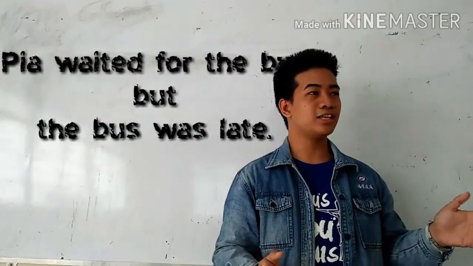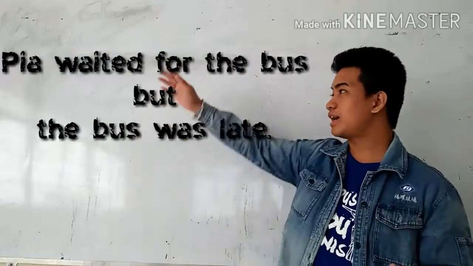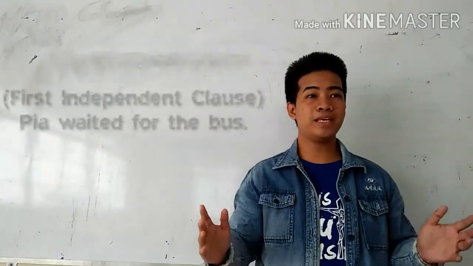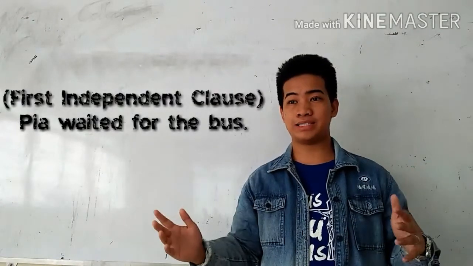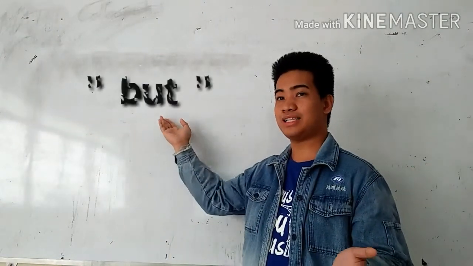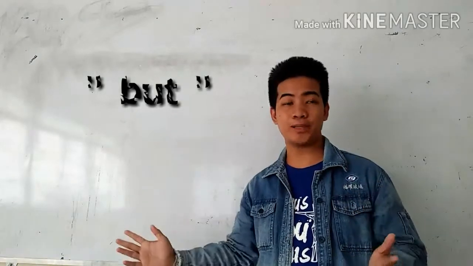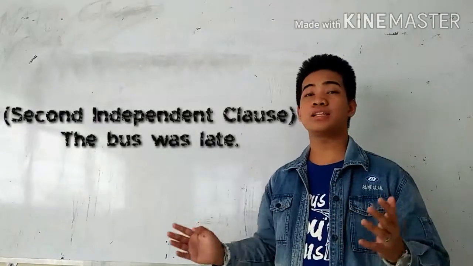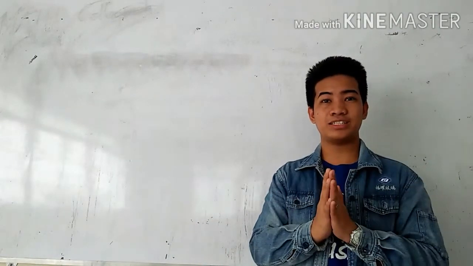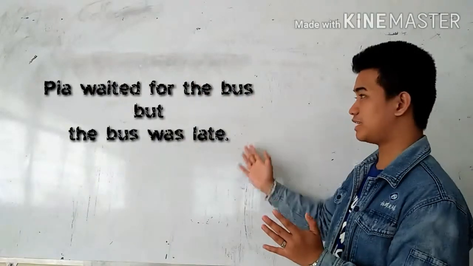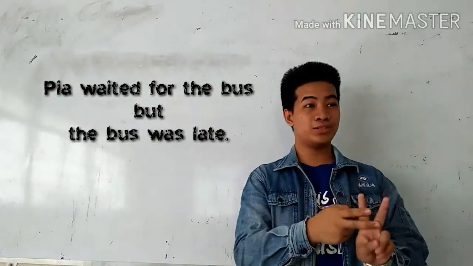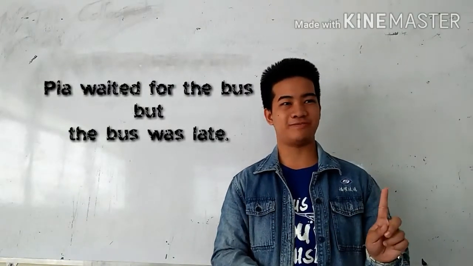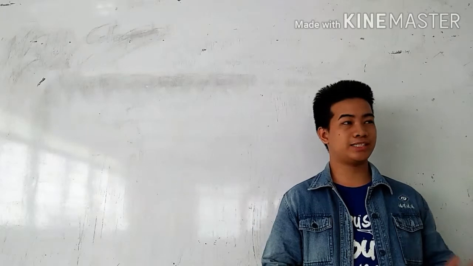In this sentence, you can see that I used a first complete sentence, which is Pia waited for the bus. The word but is acting as a coordinating conjunction in our FANBOYS. And the other complete sentence here is the bus was late. As you can see, this sentence is a compound because it uses, again, two complete sentences and a coordinating conjunction. We are now at the last part of this topic.